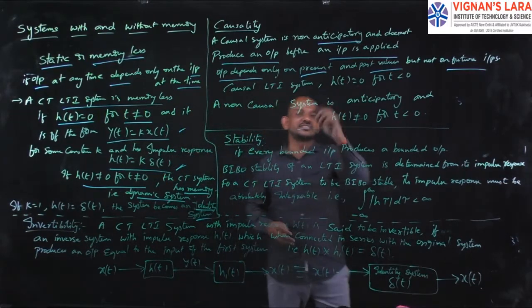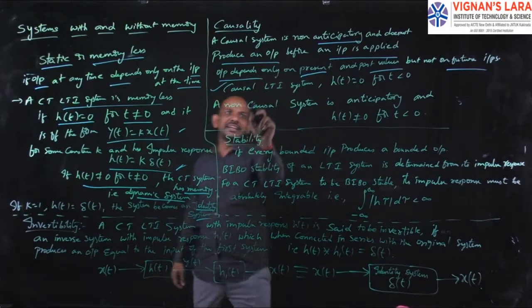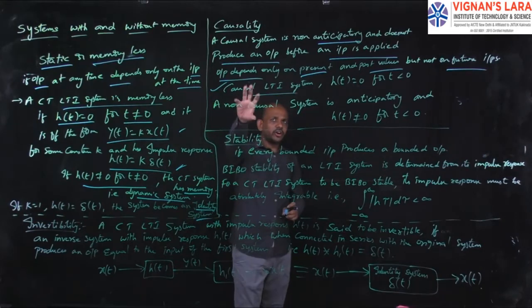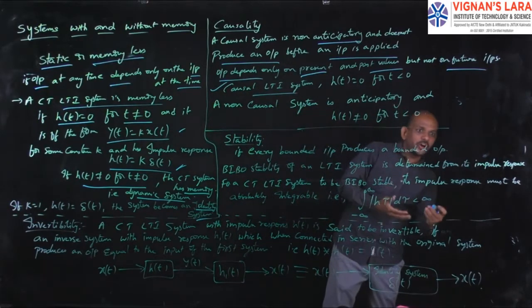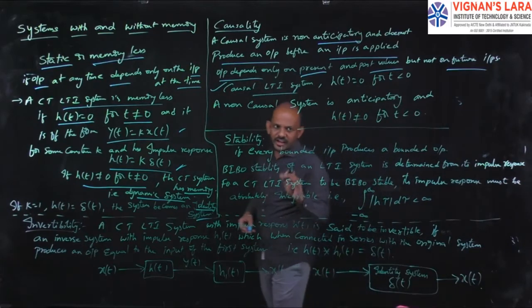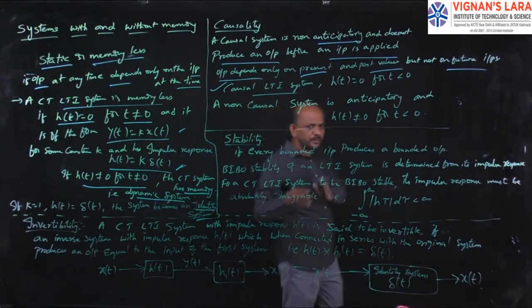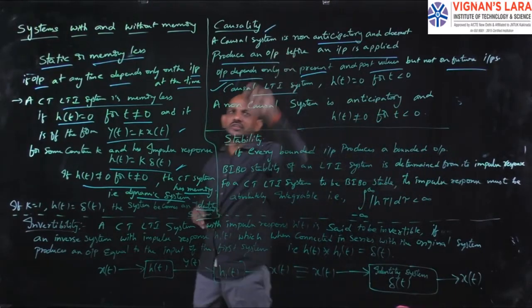Then I can say those systems are called causal LTI systems. So a causal system is non-anticipatory and does not produce an output before an input is applied.